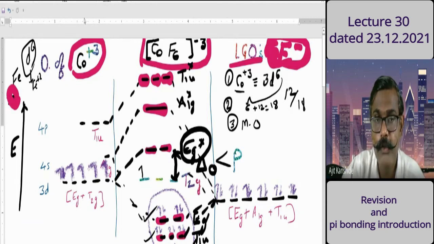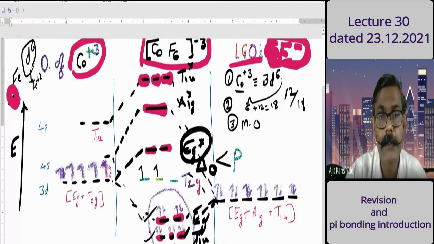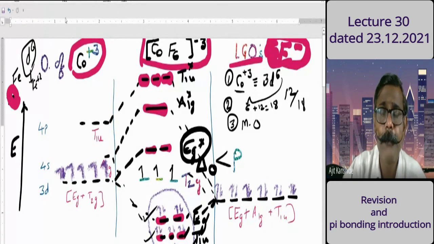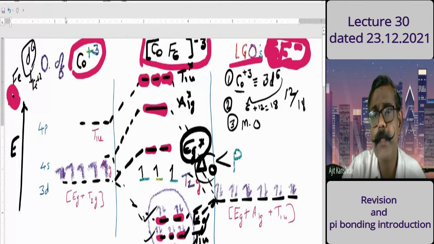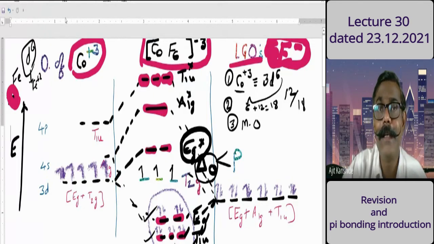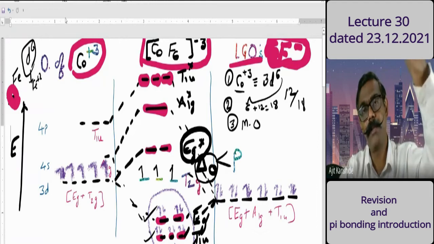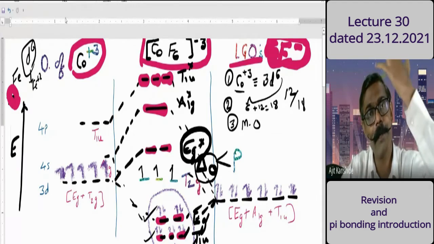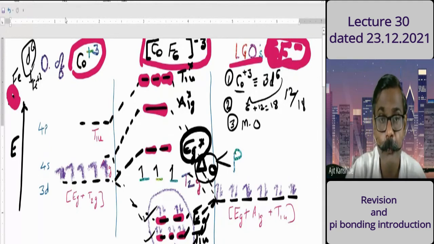First electron in T2G, second electron in another T2G. Now I remove this arrow. Third electron in the third T2G orbital. The fourth electron can go upside or can pair, but the delta O value is less, and pairing energy is there, so the electron will prefer to go to the higher level rather than being compelled to pair. So it will go in the EG star orbital.